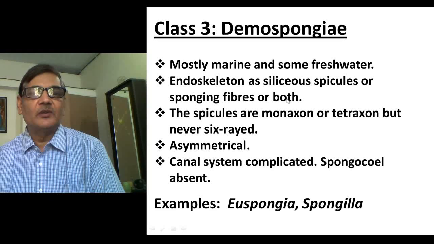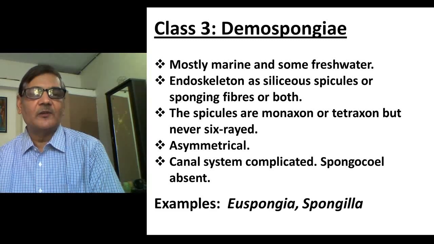The spicules are monaxon or tetraxon, but they are never 6 rayed. These animals are asymmetrical, they grow in different directions. The canal system is very complicated in them, and spongocoel is almost absent in these animals. Its examples are Euspongia and Spongilla, which is the only freshwater form of sponge.